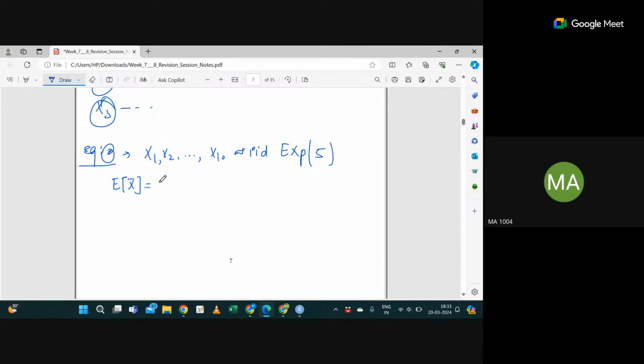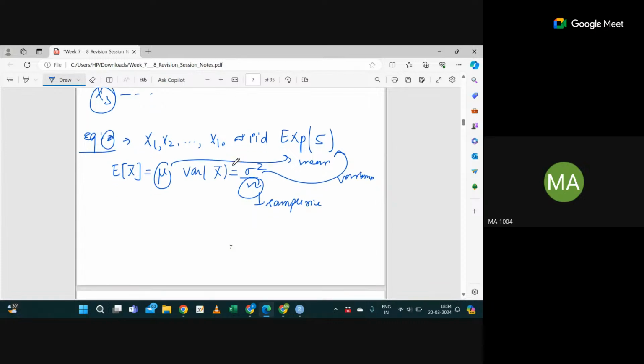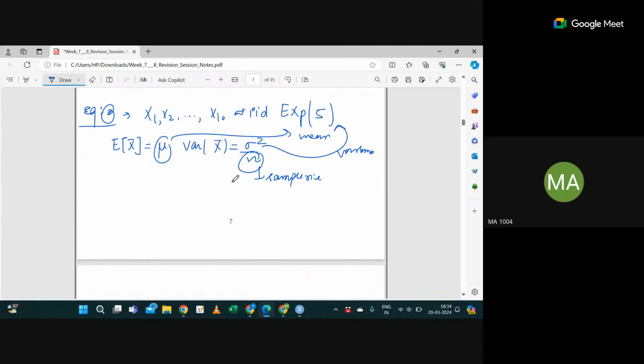It will be mu as per the property, and variance of x bar should be sigma square by n. So this mu is nothing but the mean in this case, and sigma square is nothing but the variance of the exponential distribution, right? And this n is the sample size, which is 10. Now tell me, what is the mean of the exponential distribution?